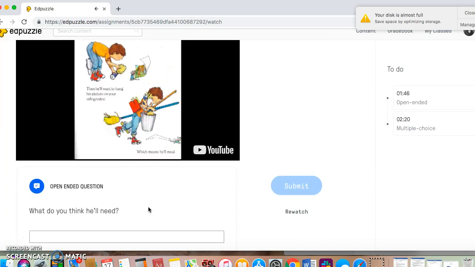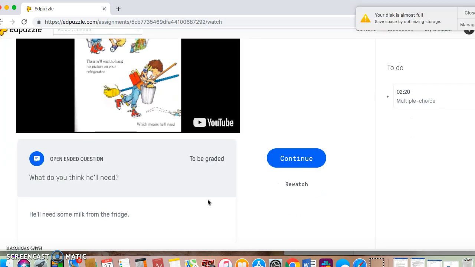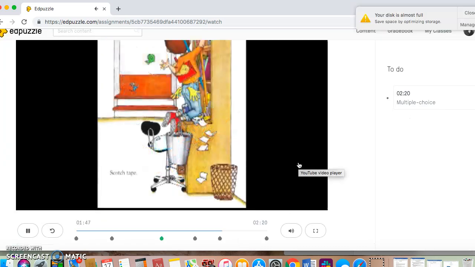I just wanted the students to predict and think about what he'll need. I'm going to guess he'll need, I don't know what a student would guess. He'll need a marker. Well, no. To hang his picture on the refrigerator, he'll need a cookie, or no, maybe some milk. He'll need some milk from the fridge. Scotch tape. Oh, Scotch tape to hang it up.